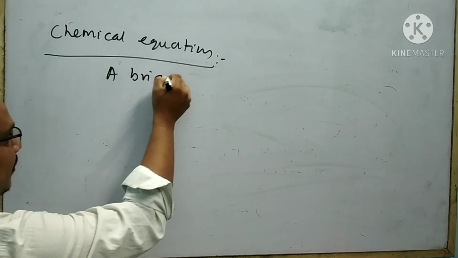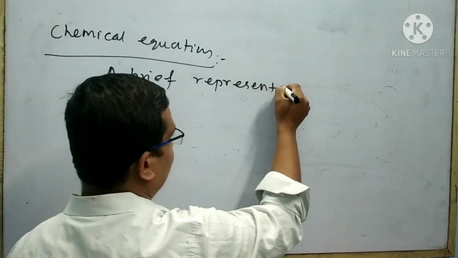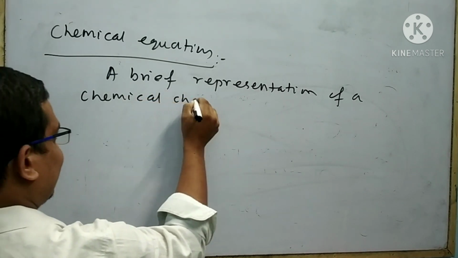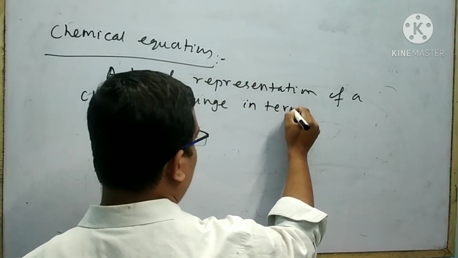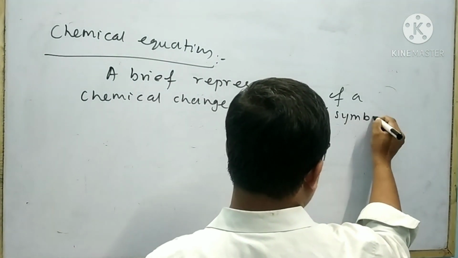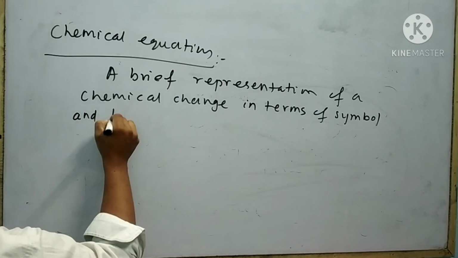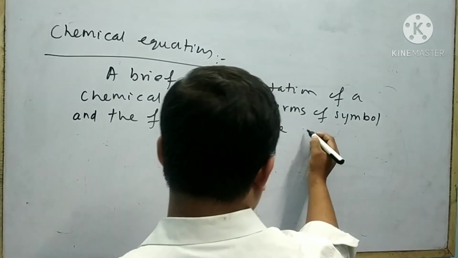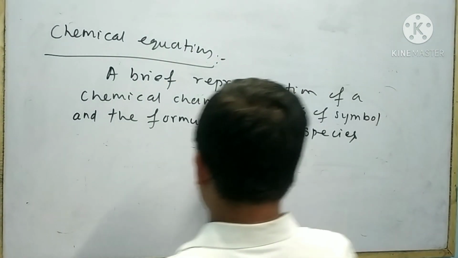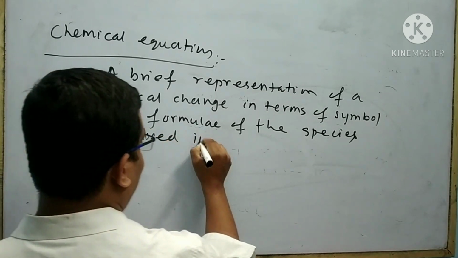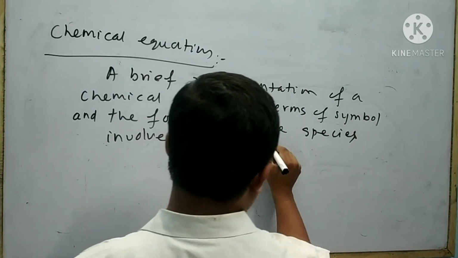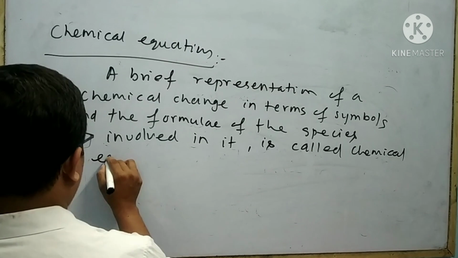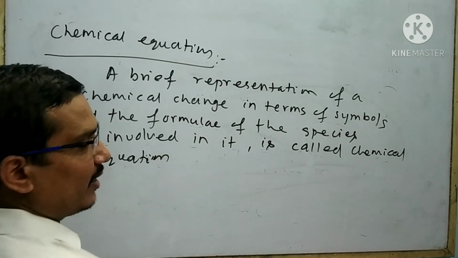A brief representation of a chemical change in terms of symbols and the formulae of the species involved in it is called chemical equation. Let me explain with an example.